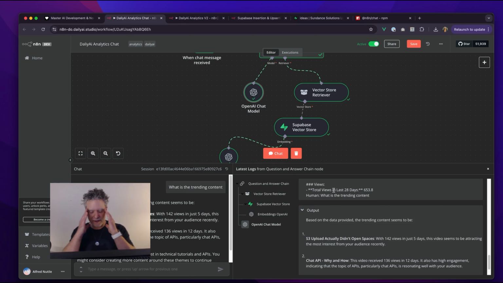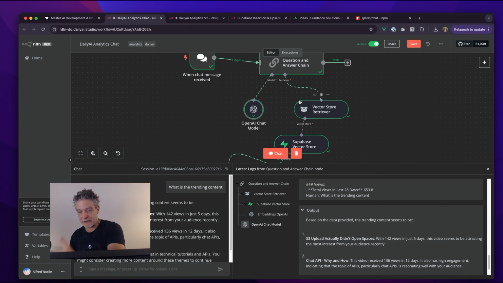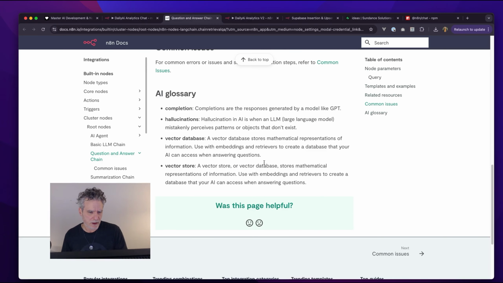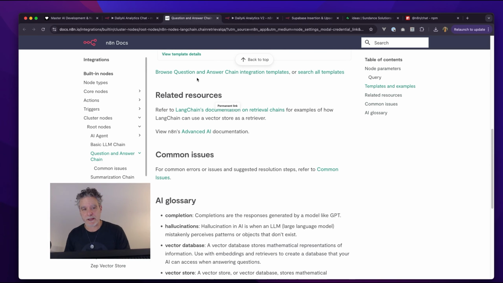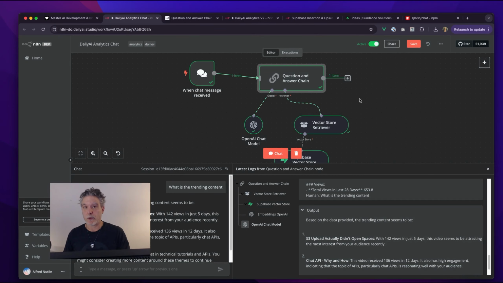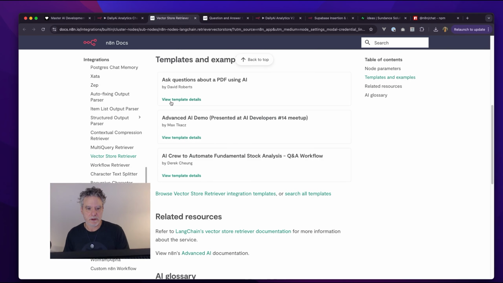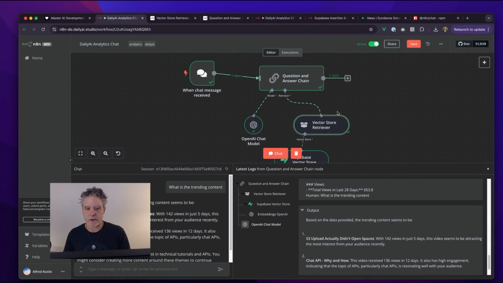Okay, so you can see the bigger picture of chatting with it, getting your data into there, using question and answer chain and how the vector store works. But more importantly, you can see, following the docs and putting together these pieces, not coding it, freeing your time up to learn more about these pieces and concepts. There's a lot of reading to do. Click on any of these and just go read the docs, and then scroll down, and usually there are links to templates and stuff. Maybe I'll add a template here so that you can just learn more about these particular blocks in this particular workflow. So yeah, there are some good examples there. And then just keep learning about these concepts.